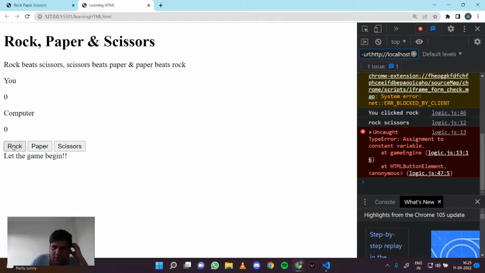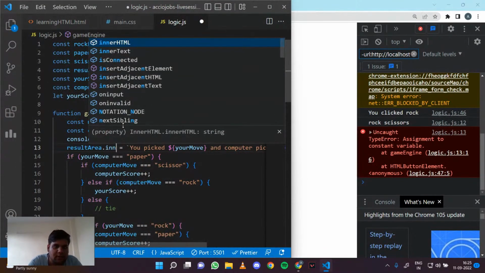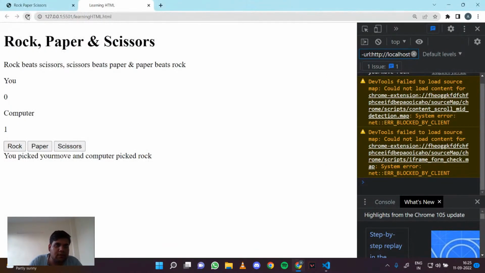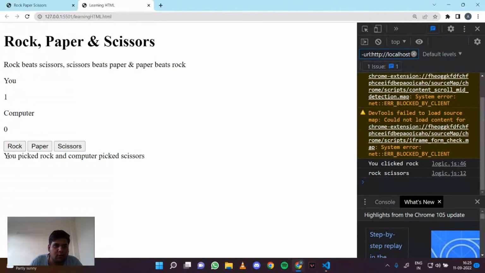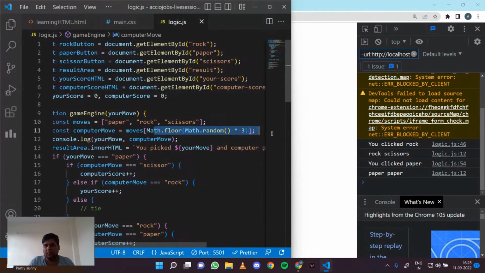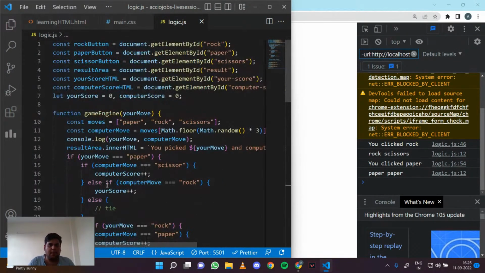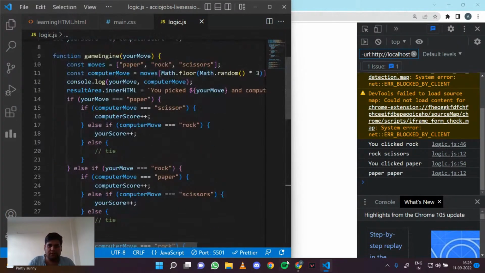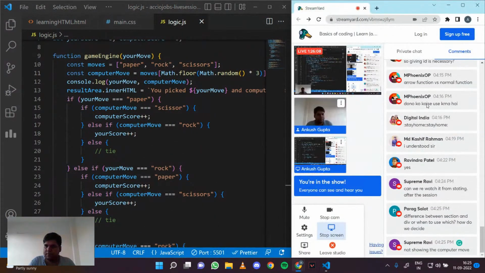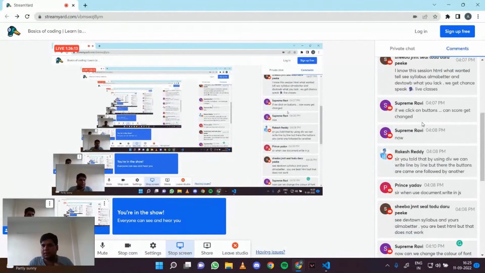And if I click rock, oh wait, something happened. Oh, so this should be dot inner html. See, you picked rock and computer picked scissors. We pick paper and computer picks paper. Basically, the computer move is completely random, and we pick the option that we are clicking on. So that is our game engine. Is there any doubt in this?